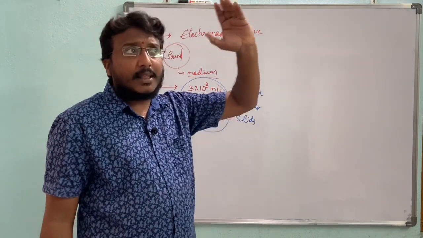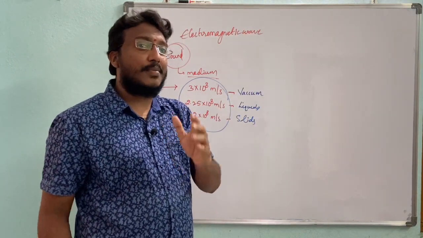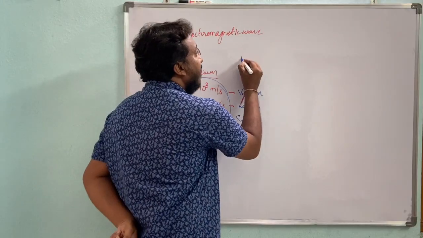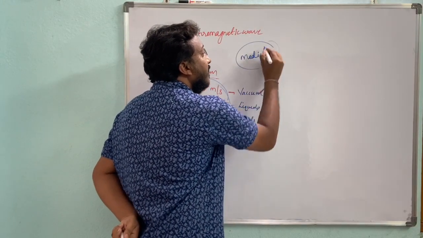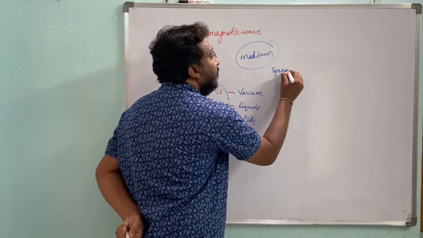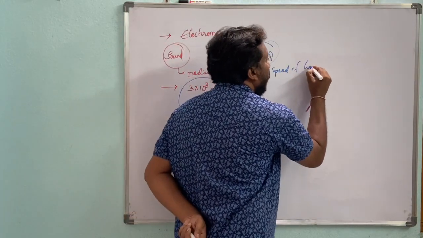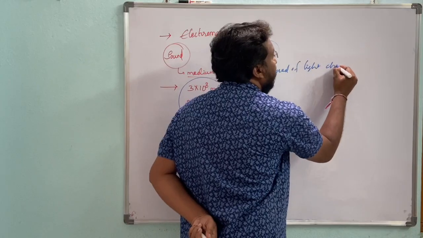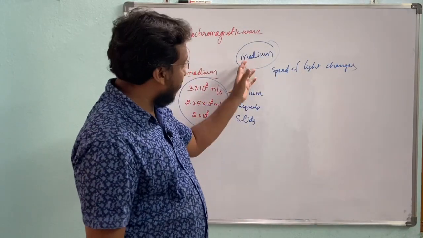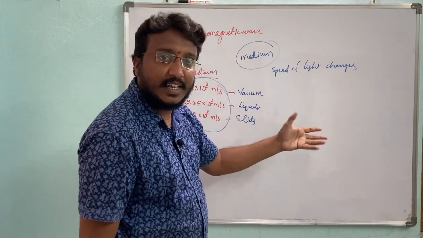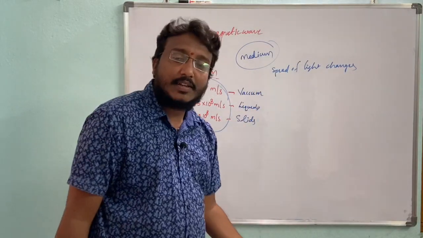That means the speed of light changes from medium to medium. Right? You get it? In different mediums, the speed of light will change.